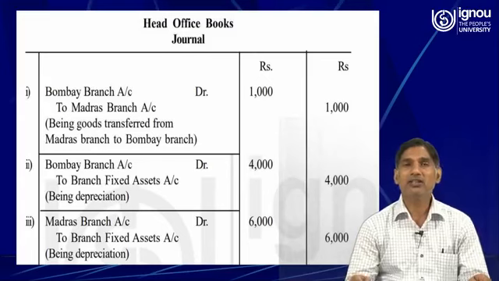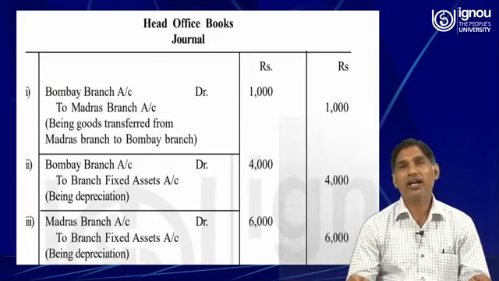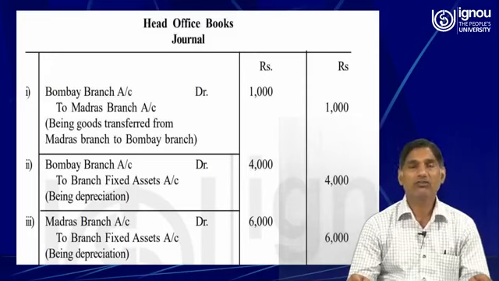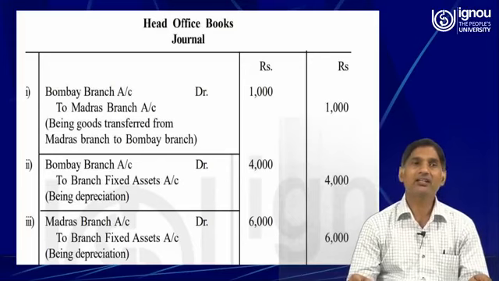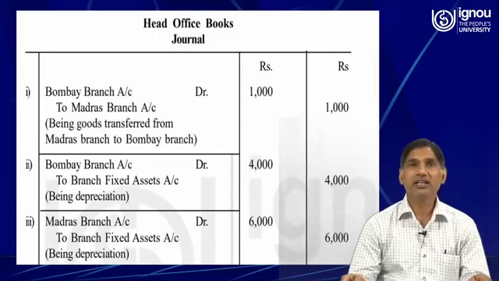So the receiving branch will be debited, and credit the giver. So the branch which is transferring the goods will be credited. Very simple, the journal entry is Bombay branch account debit to Madras branch. Bombay branch is the receiving branch and the Madras branch is the sending branch.